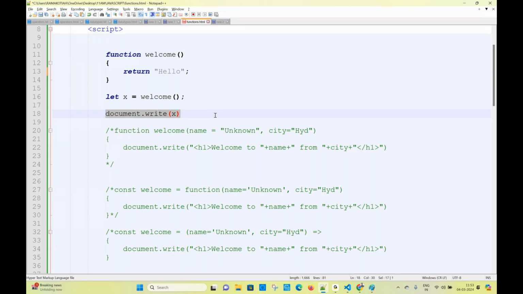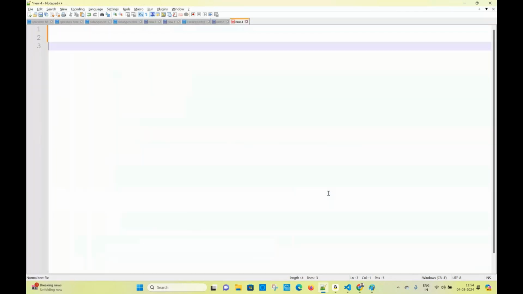You also did a few questions. How to convert a string into a number? How to convert a number into a string?